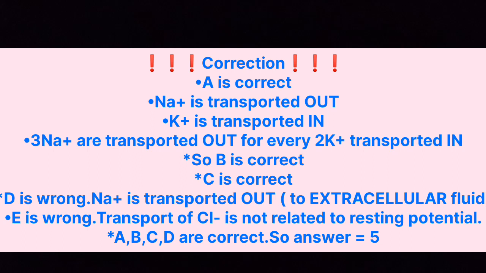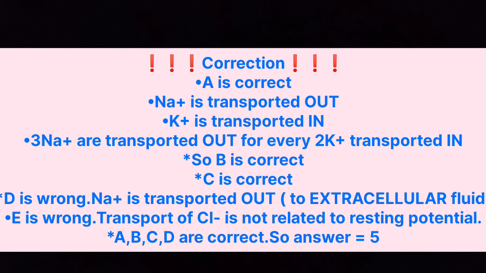That is wrong. For the resting potential, sodium is transported out of the neuron and potassium is transported into the neuron. Statement C says opening of more K plus channels than Na plus channels in the neuron membrane. That is correct. Statement D, transport of more Na plus into the intracellular fluid of the neuron than K plus. Again, that is wrong. Sodium is not transported inside. It is transported outside.